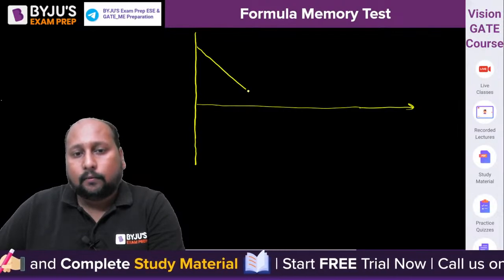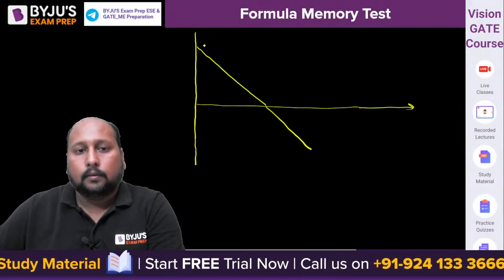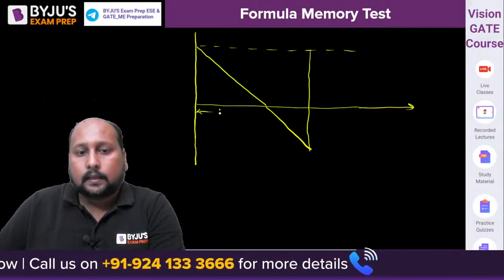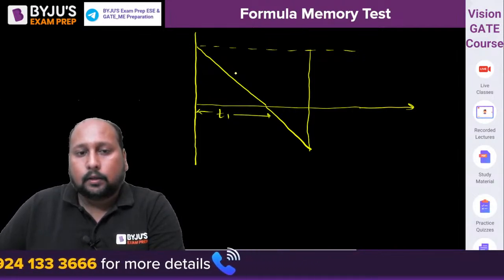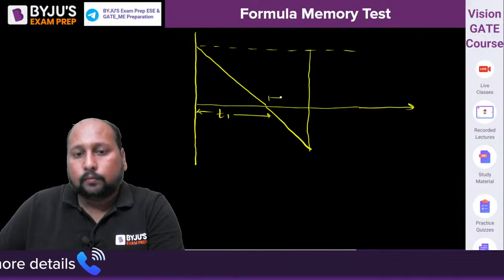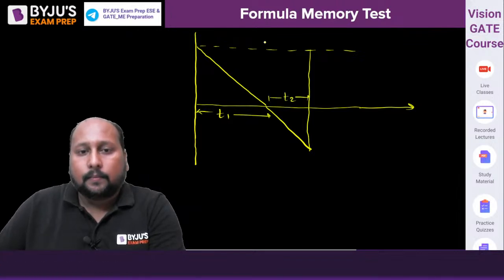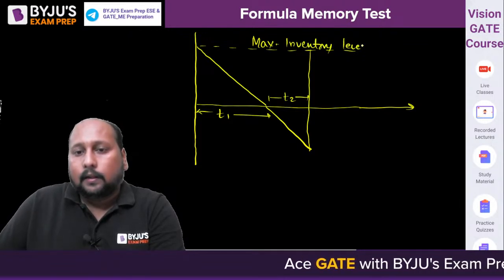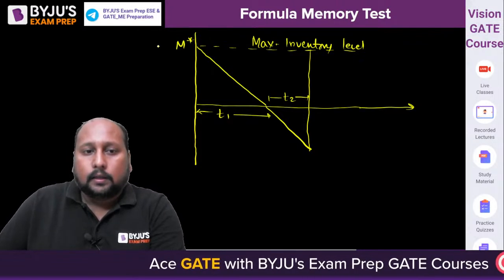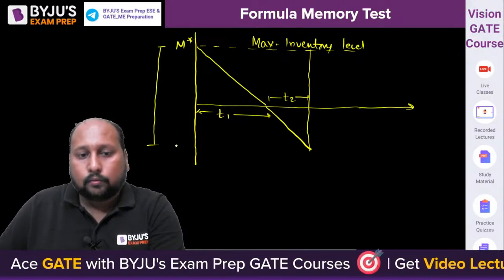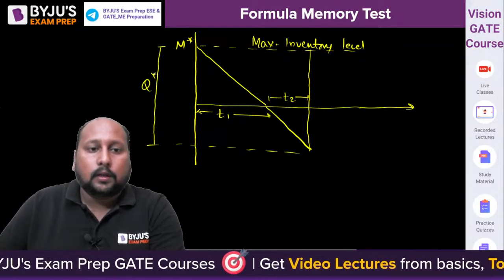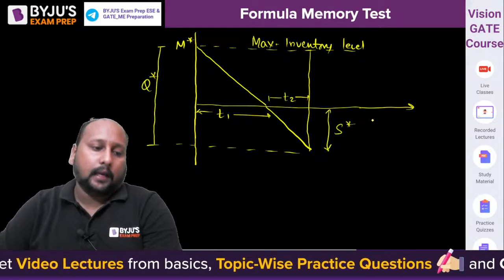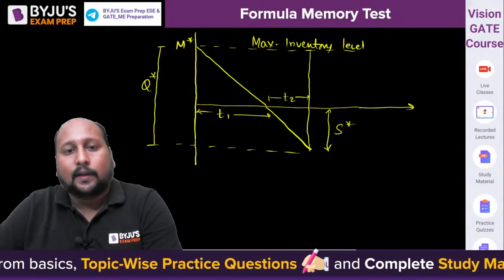So we are having this as the curve. This is the shortage model that we are talking about. Let's say this is T1, this is your holding, and this is T2. This is the maximum inventory level, that is M star. Let us suppose the total is your Q, or Q star, and this is your S star. Now, what has been asked in the question? The M star value. How can we calculate it?